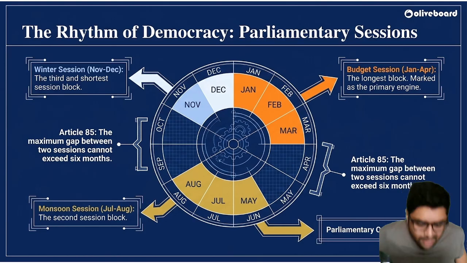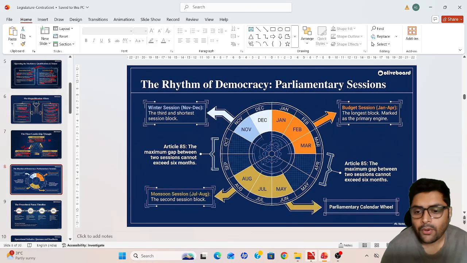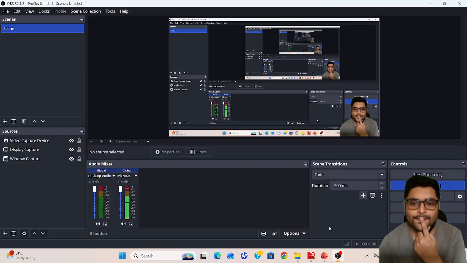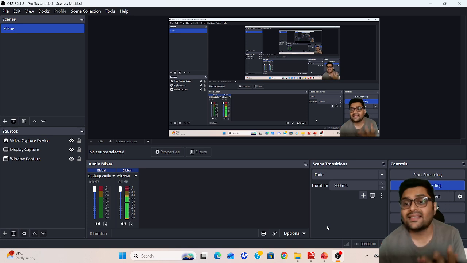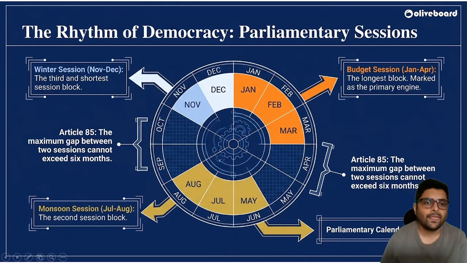Now, how do the parliamentary sessions take place? How does our legislature work? We should know about it. What are the proper themes and functioning systems for it? So, what are the functions? Let us have a look.